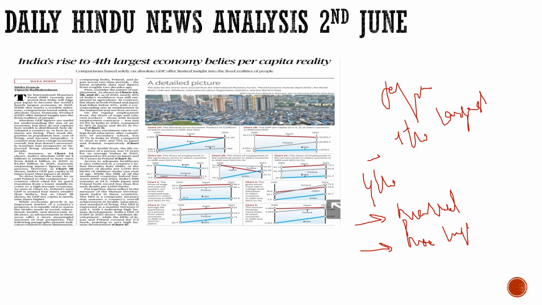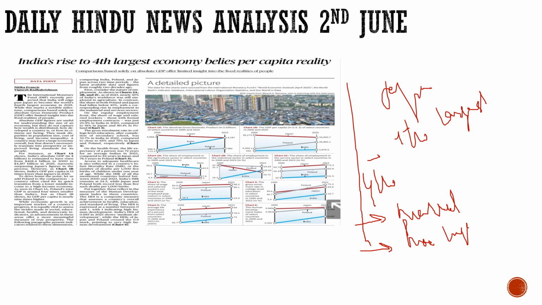It is something to be cherished, something we can celebrate about. But here in the article, the author is giving us a different picture of this. And to be honest, this is exactly what the reality is. Even though we have achieved the milestone of the fourth largest economy, we have crossed the 3.5 trillion GDP. Our GDP is above 3.5 trillion.